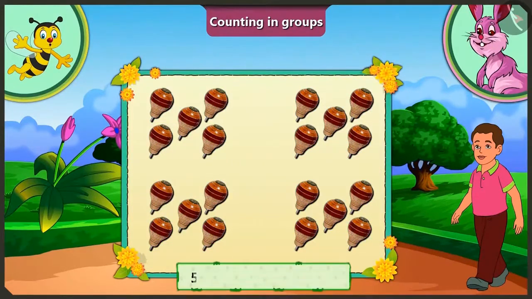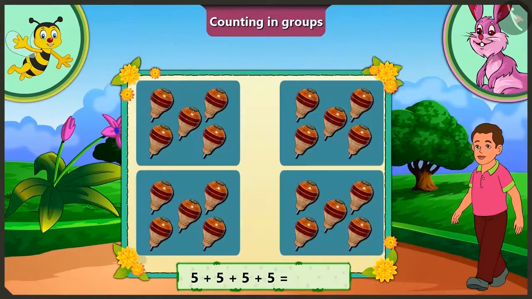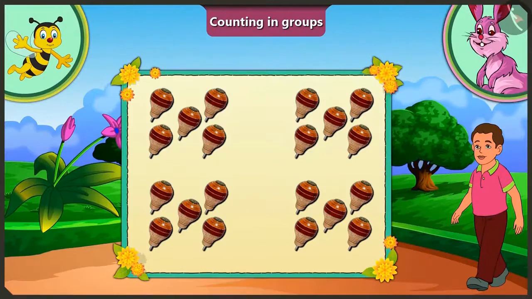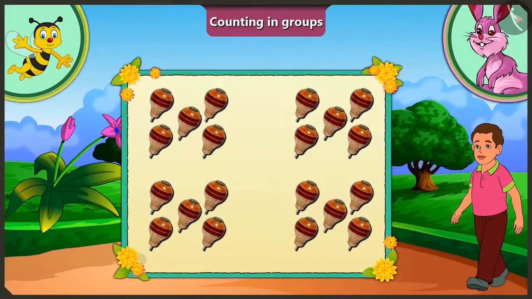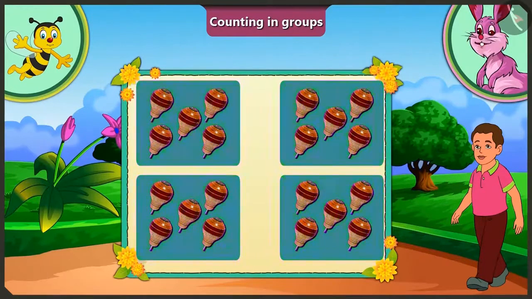No, there are groups of 5 tops each. Means there are total 20 tops. Oh yes, I don't have to tell how many groups are there, but I have to tell how many tops are there in total. Honey, do you understand that we don't have to count the groups of 5 every time?